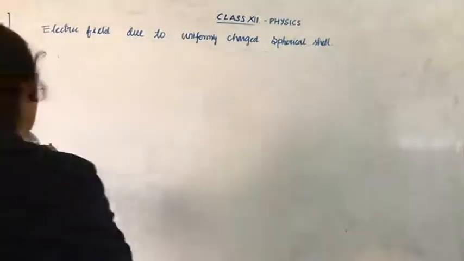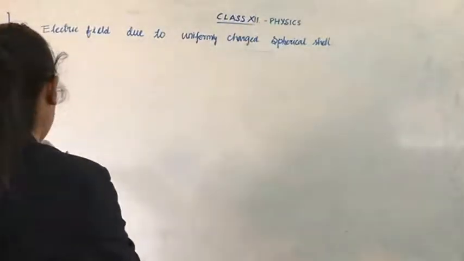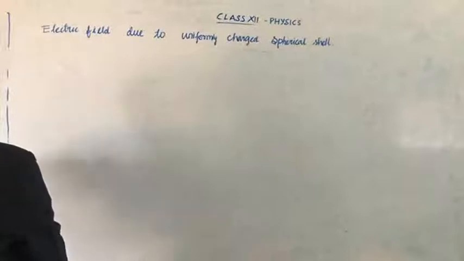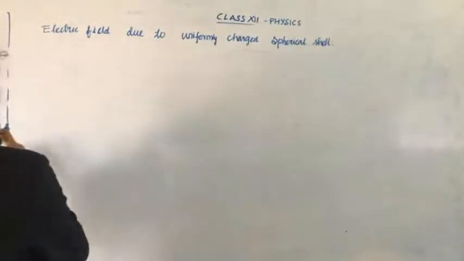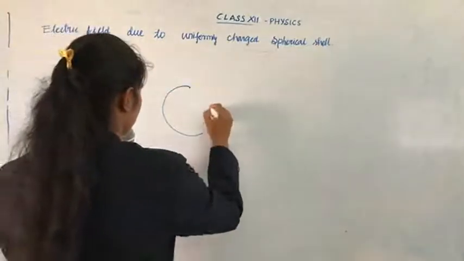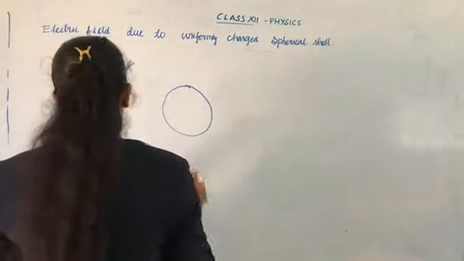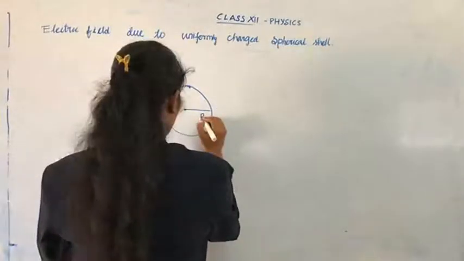Okay. Here there are three cases: at a point outside the shell, at a point inside the shell, and at a point on the surface of the spherical shell. Now we are taking a spherical shell. This is a spherical shell with radius capital R.